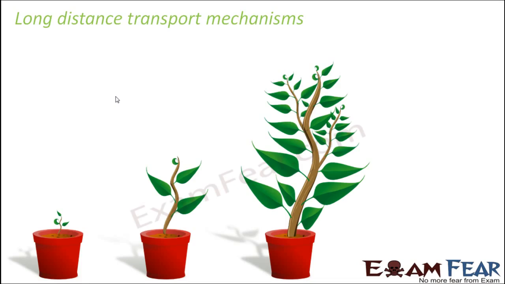That's because diffusion is a process which is extremely slow. So by the time water will reach the tip of the plant, this portion of the plant will already dry up, because diffusion will take that much time. So we need another mechanism which has to be fast, so that it can reach greater heights of the plants within appropriate time.